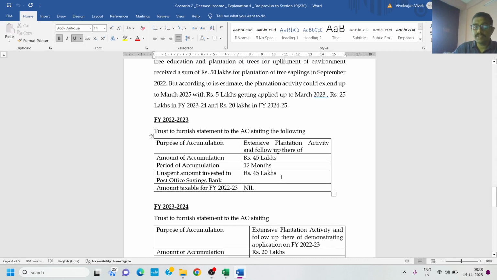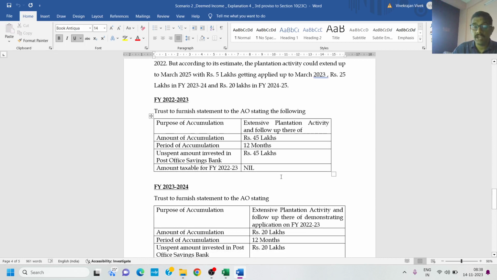Financial year 22-23. The trust has to furnish a statement to the AO stating the following: purpose of accumulation. Purpose of accumulation in our case is extensive plantation activity and follow-up thereof. Amount of accumulation is 45 lakhs. Period of accumulation is 12 months. Unspent amount invested in post office savings bank is 45 lakhs. Amount taxable for the financial year 22-23 is nil.